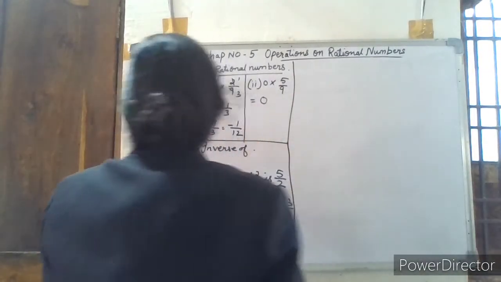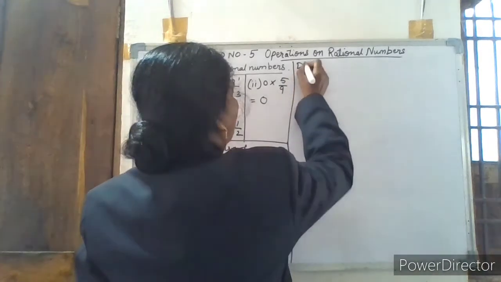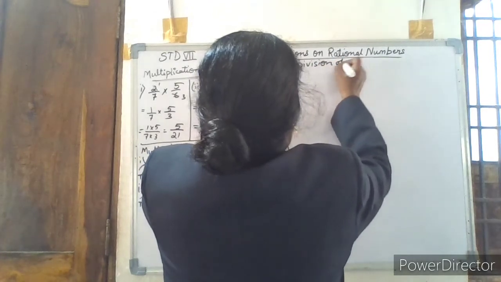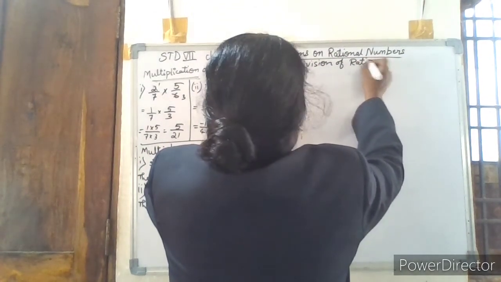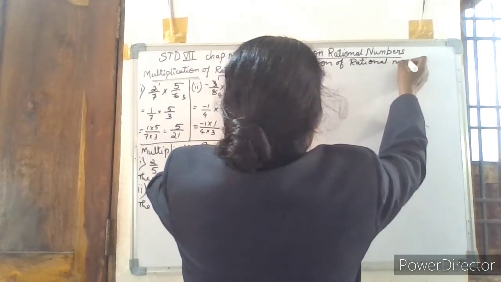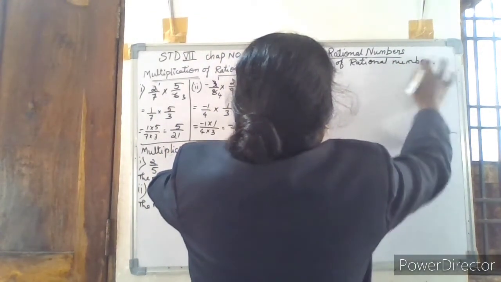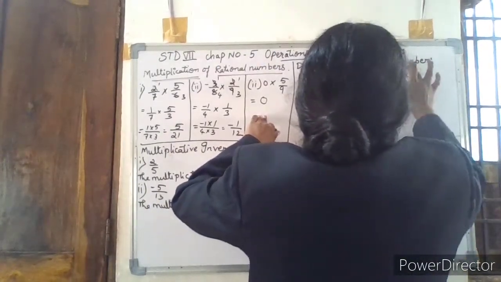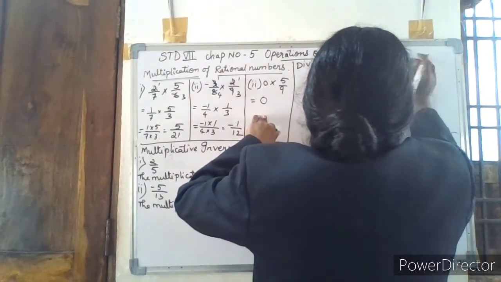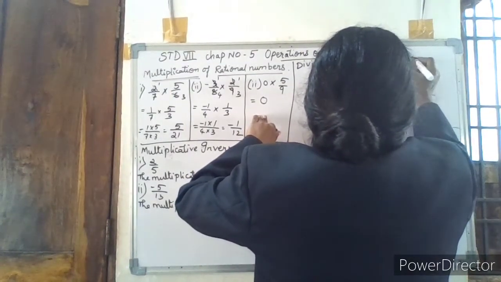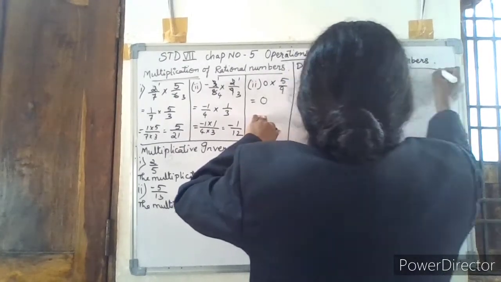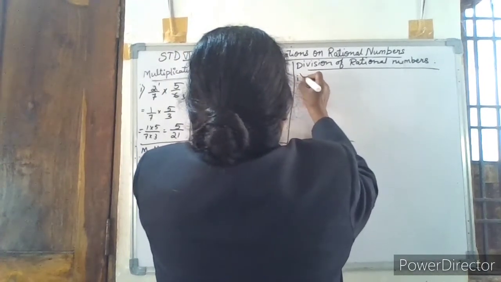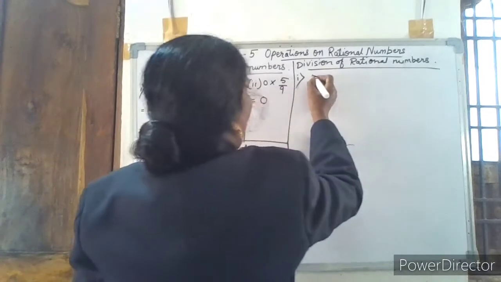Now we go to the next topic, division of rational numbers. Already you have learned this in 6th standard. Still, it is just revised. So, division of rational numbers. Example, first one.